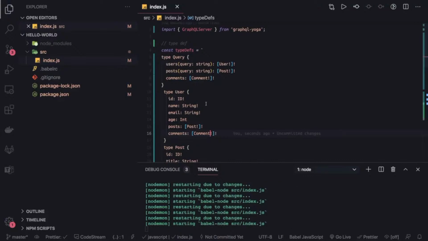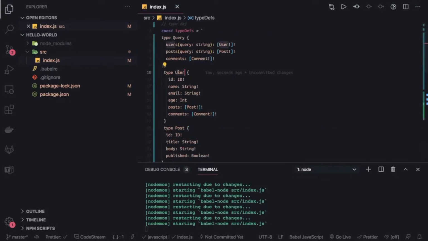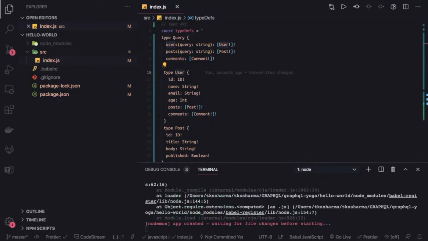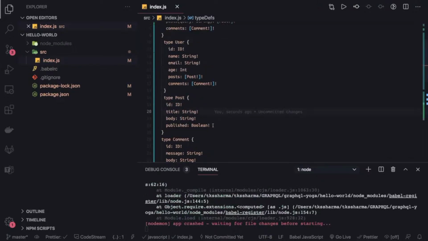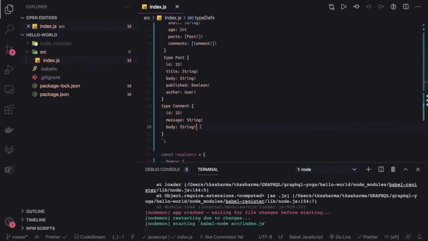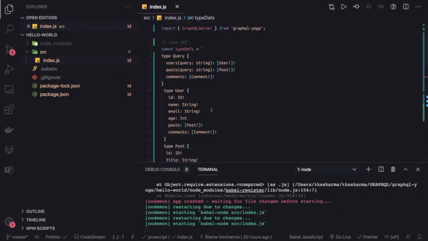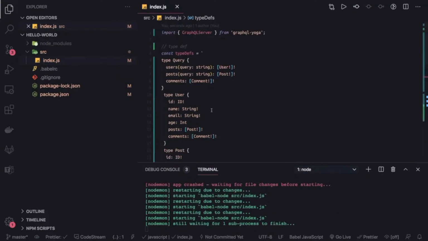This is how we will be mixing these types, because if I'm requesting a user, I can also request, okay, give me the posts, give me the comments written by this particular user. And similarly for the post, I can return the author. I can add the author here, and I can add the author for the comment. Now the only thing is we need to handle these separately in the resolvers, right?